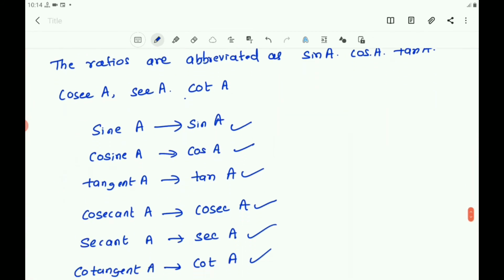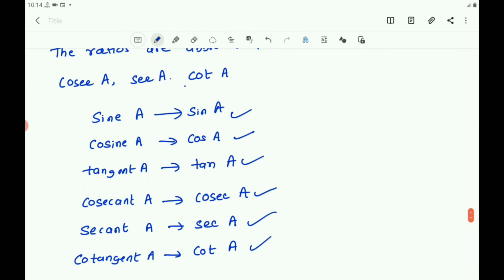In short, you can remember this way: sin is O by H, opposite by hypotenuse. Cos is adjacent by hypotenuse. Tan means O by A, that is opposite by adjacent.